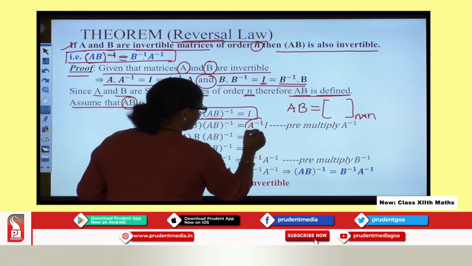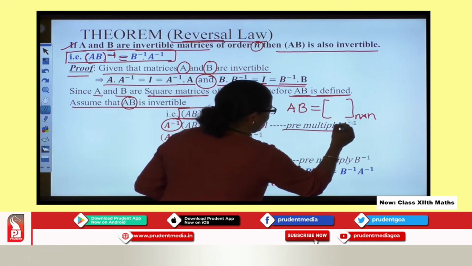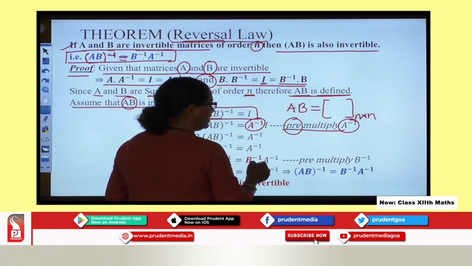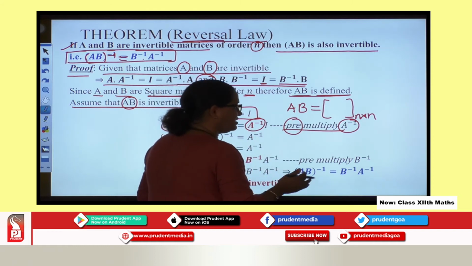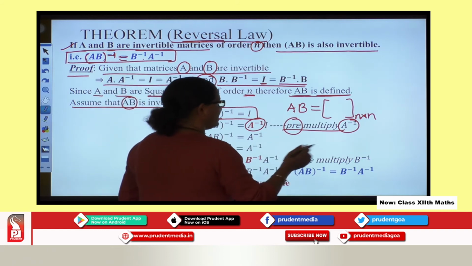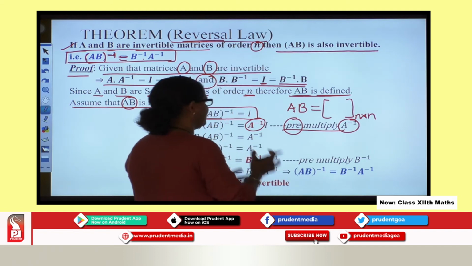Why did I say pre-multiplied? Because matrix multiplication is not commutative in nature, so pre-multiplication and post-multiplication matter a lot.